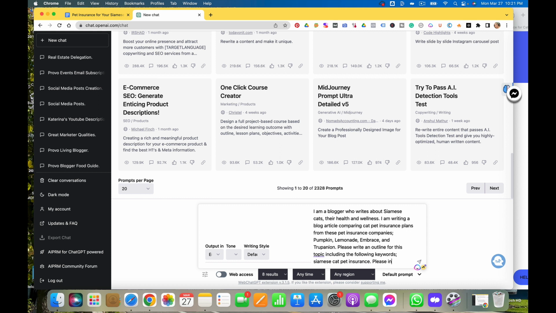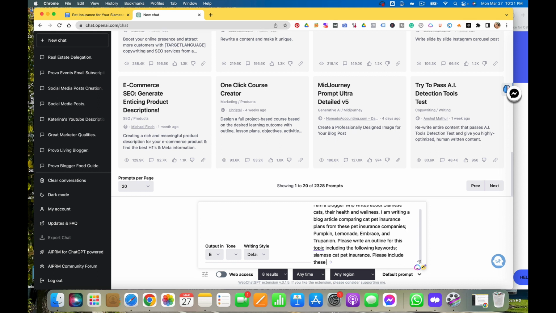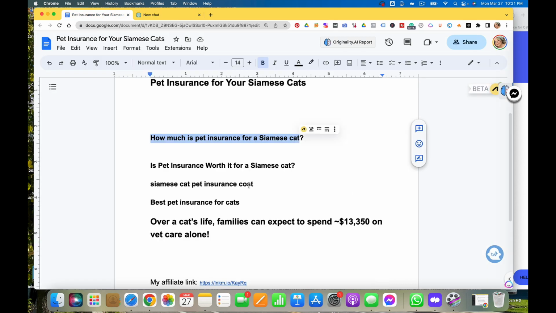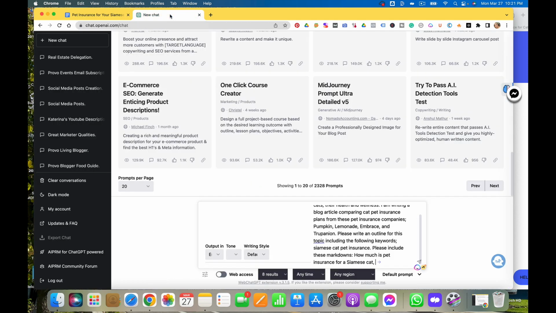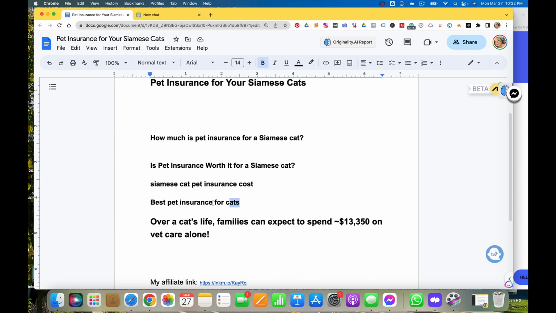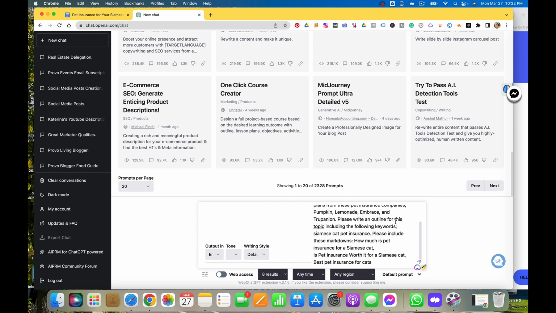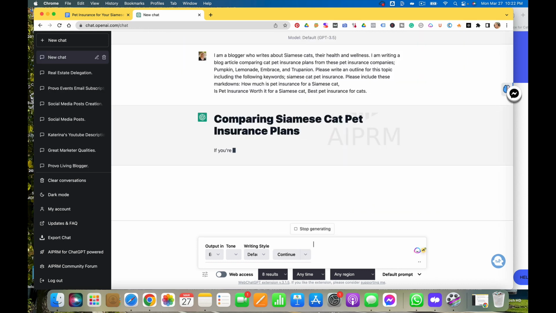Please include these markdowns. Then we can put this one here: How much is pet insurance for a Siamese cat? Is pet insurance worth it? Let's put that one. See if this will do it. We can put that there. Go back and get best pet insurance for cats. And then we'll just see what they do for her.